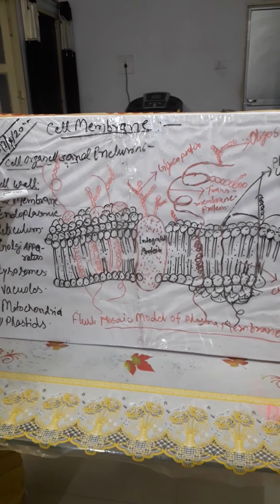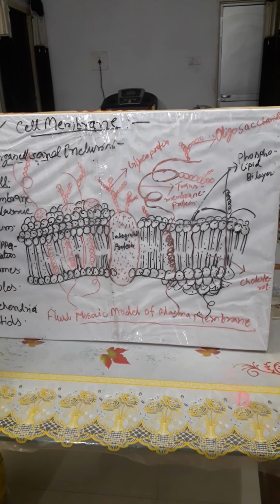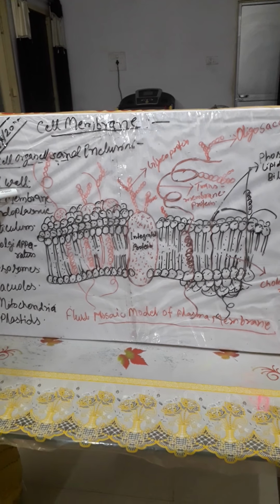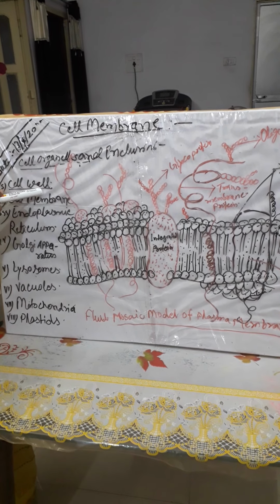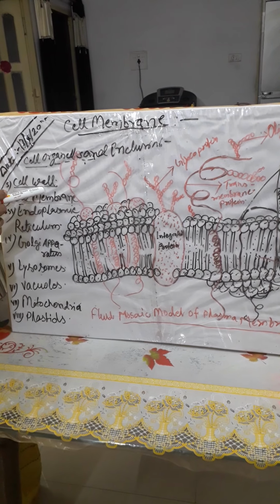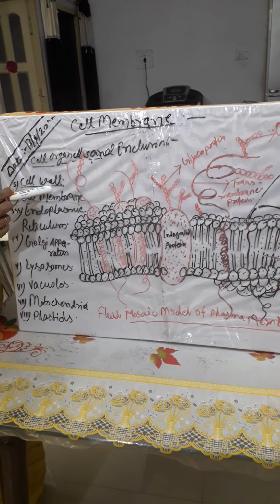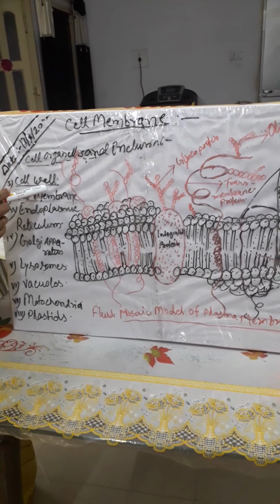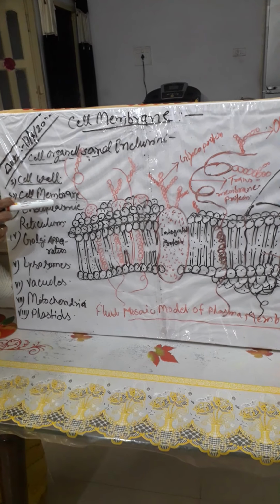The cell wall and middle lamella may be traversed by plasmodesmata, which connect the cytoplasm of neighboring cells. So these are the main structures of the cell wall. The cell wall is a non-living rigid structure of the cell. Now we discuss the cell membrane.